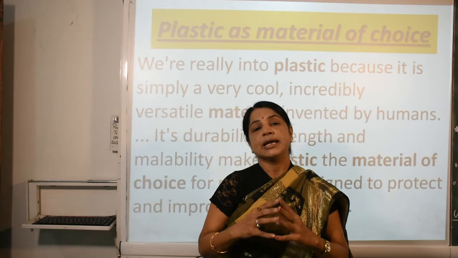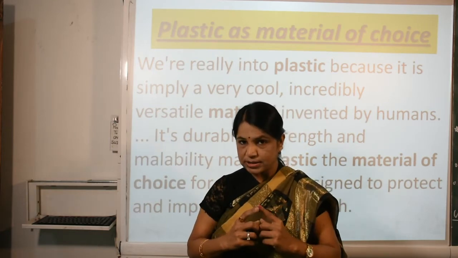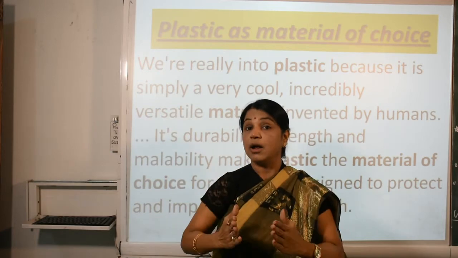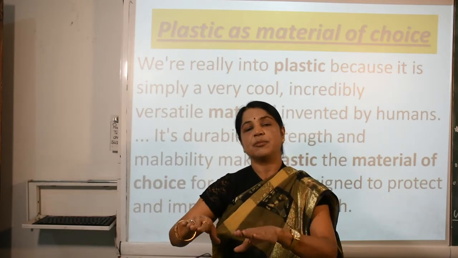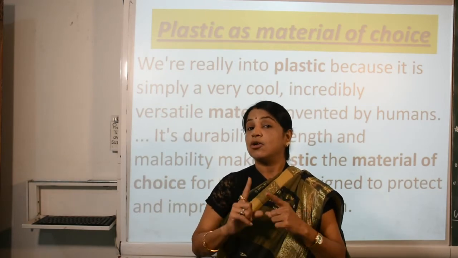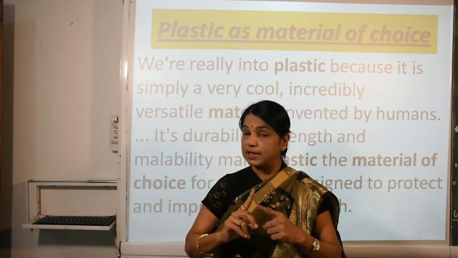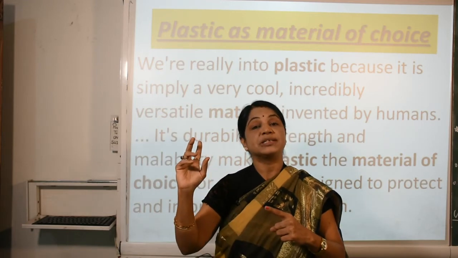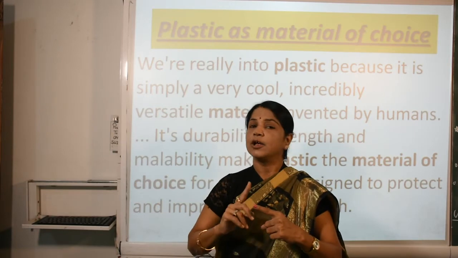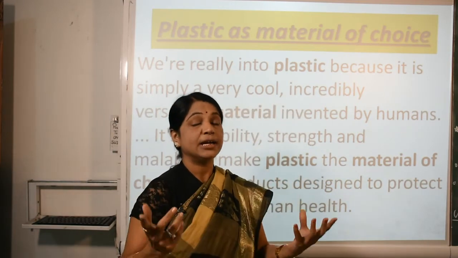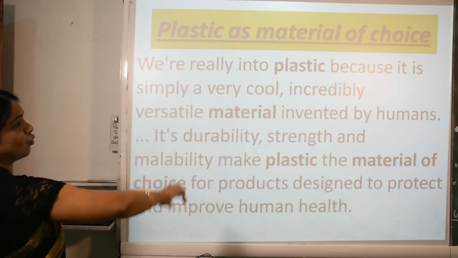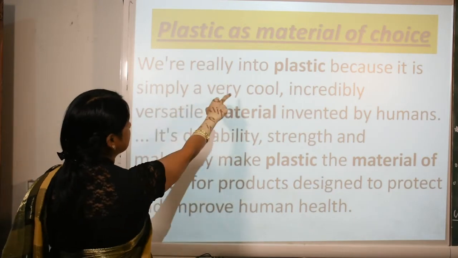Because it is easy to purchase, easy to keep, and durable, which means we can keep it properly for a long time. It is not corroded, it does not react with the present atmosphere, air, or water. That is why we use it and we get it in various forms and colors.